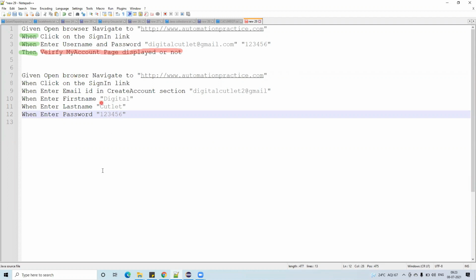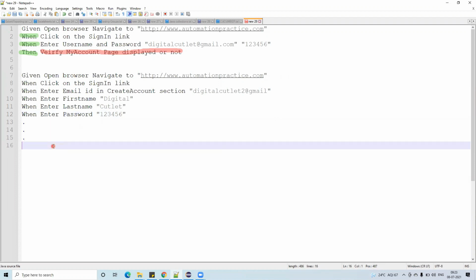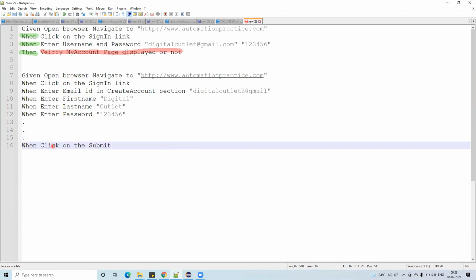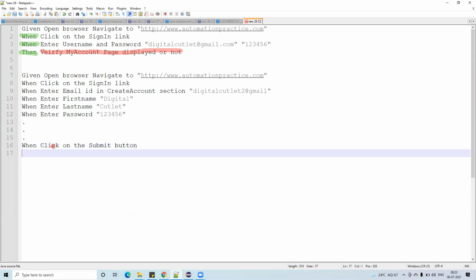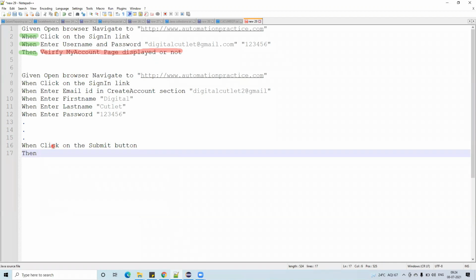After completion of all the lines, I will use When, click on the submit button, done. And for the last one, I will use the Then keyword: Then verify account is created or not. Just try to understand what is a When, what is a Then, and what is a Given. Is it clear now, sir?